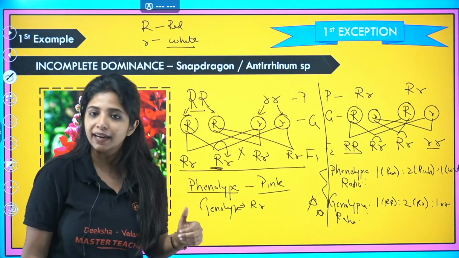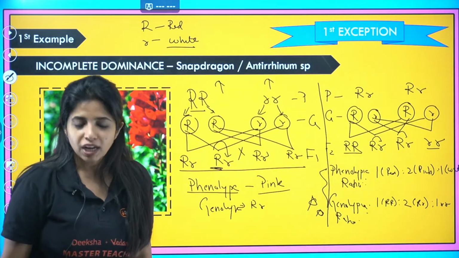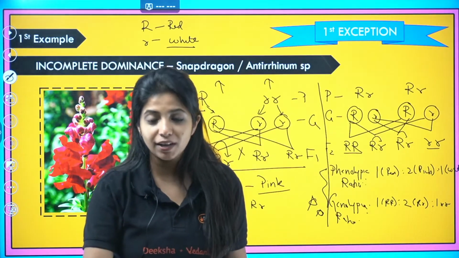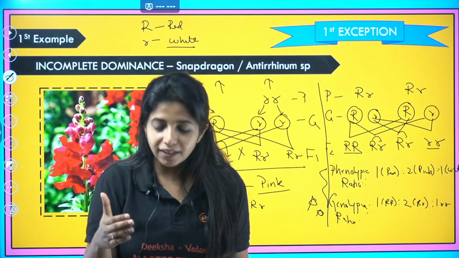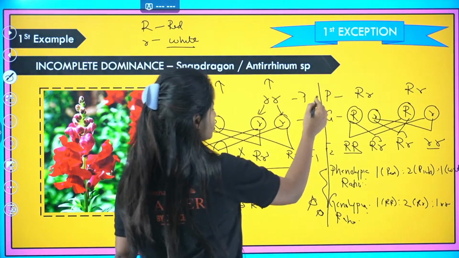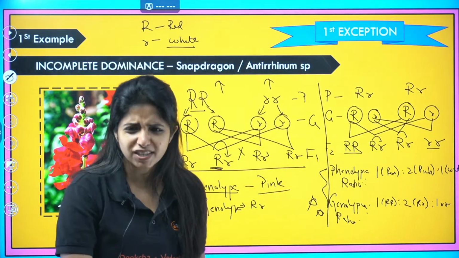And where do you see it? You see it in Snapdragon or Antirrhinum majus. Snapdragon is very, very important, and Antirrhinum majus is also important, the same plant only. You also call this the 4 o'clock plant.